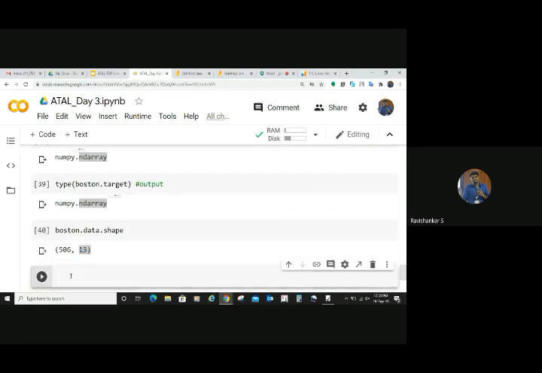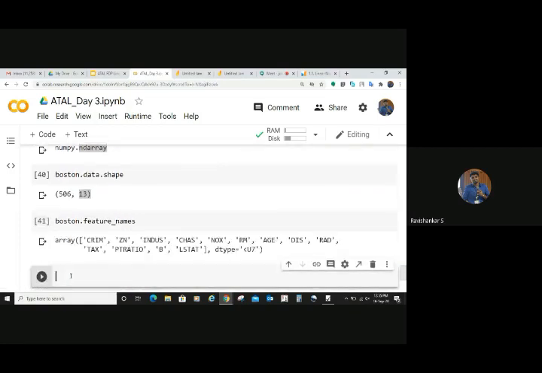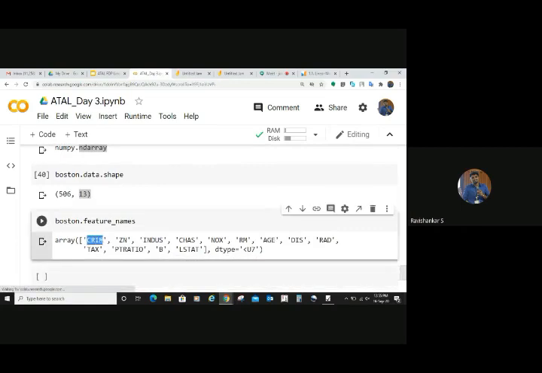Now 13 columns. Now you are curious enough, right? How will you understand the column names? How will you get the column names? Right? You can actually go for that. There is something called feature names available, right? Boston dot feature names. You can see that, right? So when you print that, you will come to know these are the 13 columns. Right? These are column names. If you want to understand what exactly the column name is, you need to have a little bit domain knowledge. You need to go and research about this. Then you come to know. Have you understood?